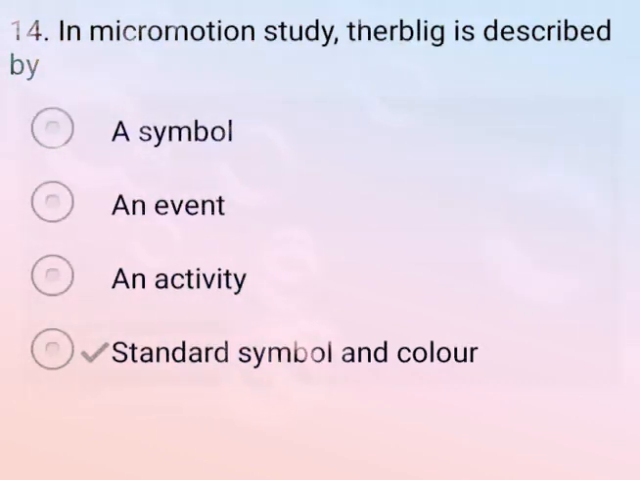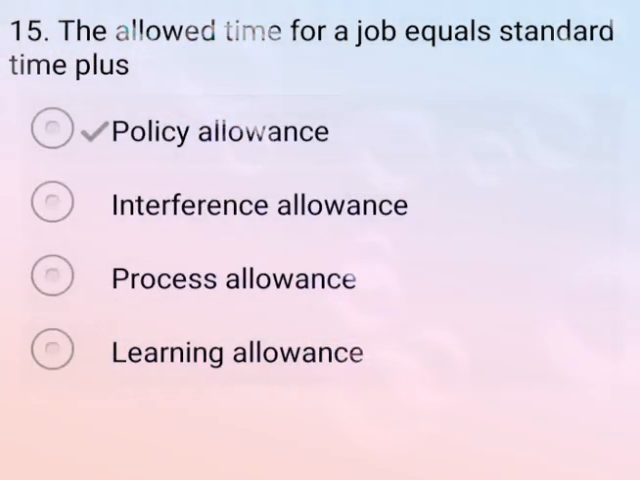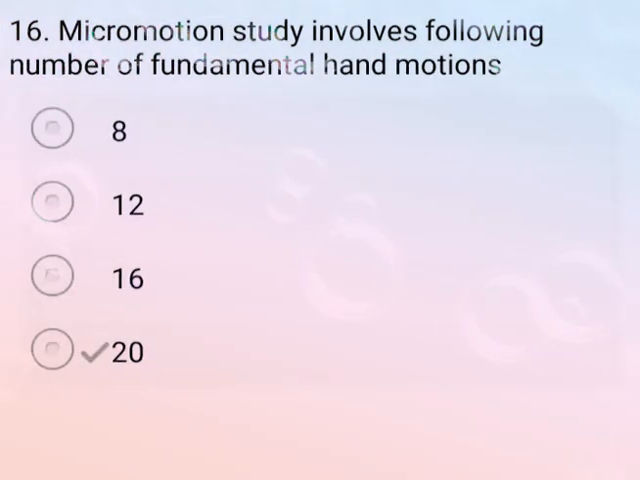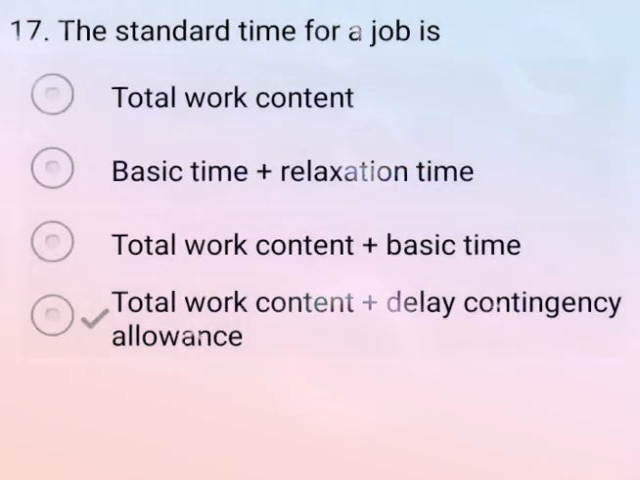Next question. The allowed time for a job equals standard time plus, so the correct answer is policy allowance. So option A is the correct answer. Now come to the next question. Micromotion study involves following a number of the fundamental hand motions. So the correct answer is option D, 20. Next question. The standard time for a job is, the correct answer is total work content plus delay contingency allowance. So option D is the correct answer.